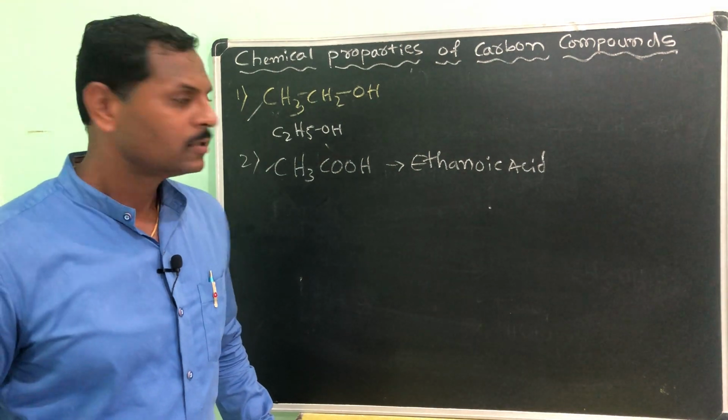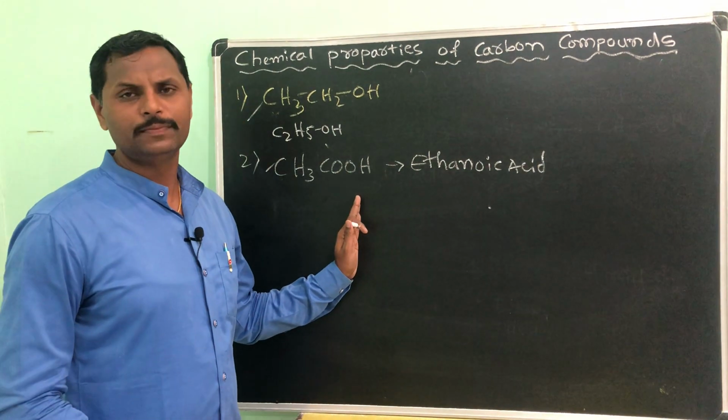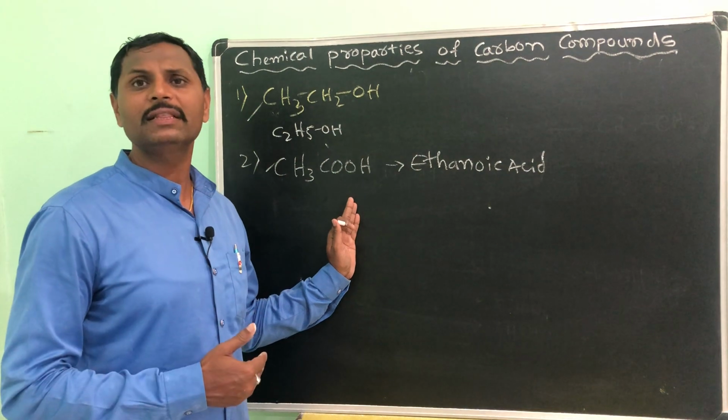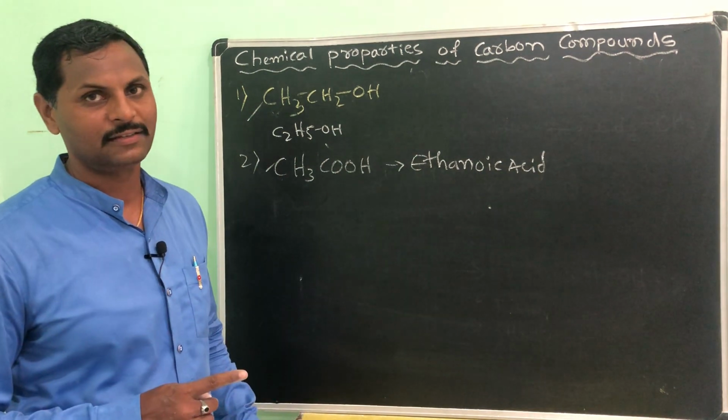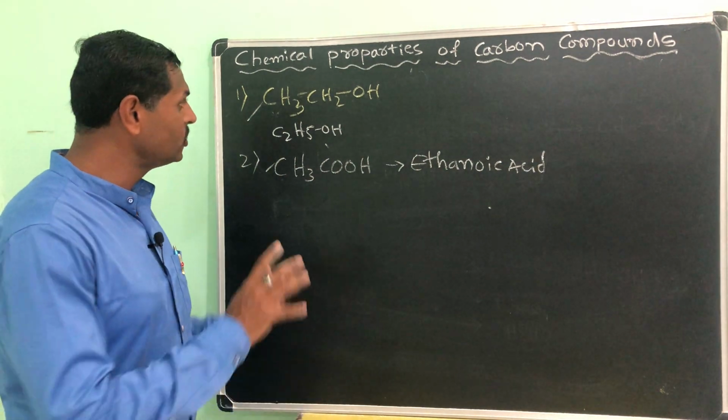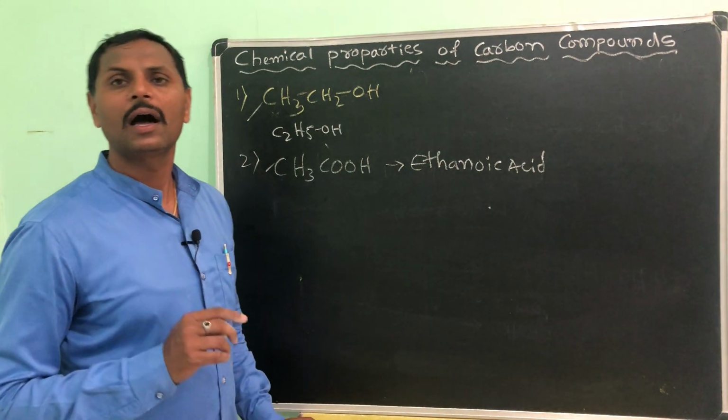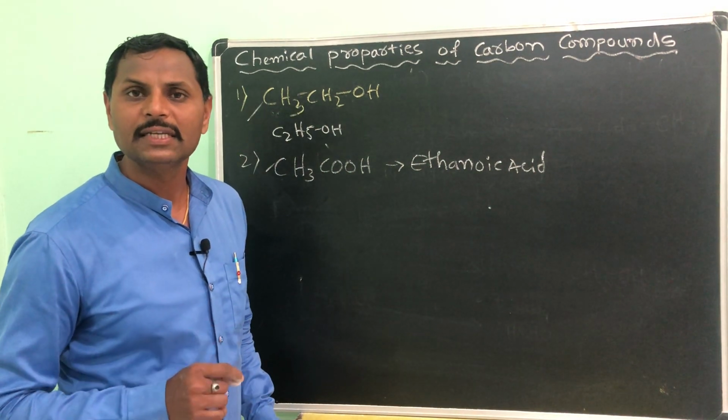Understood? So it has so many uses and we are familiar with this one, that's why we have to study this. Understood? Okay, these two are very important carbon compounds we have to study this year.